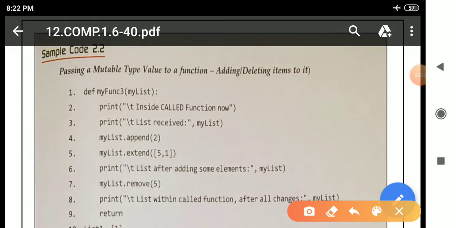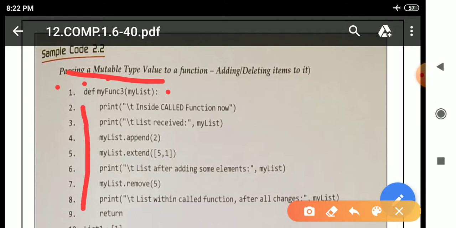So see here, the program starts from line number 1 and ends at line number 13, which means this particular program contains a total of 13 lines. In line number 1, see here, there is the function header. It is clear to you, function definition, it is also called the function header. This is the definition, this is the function name. The name of the function is myfunc3. My list is a parameter, and at last see here, colon. Due to the colon we have to leave space, because it is a compound statement.